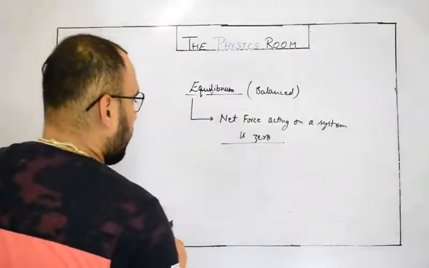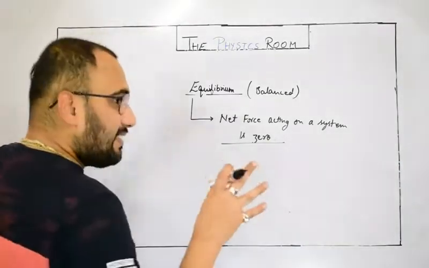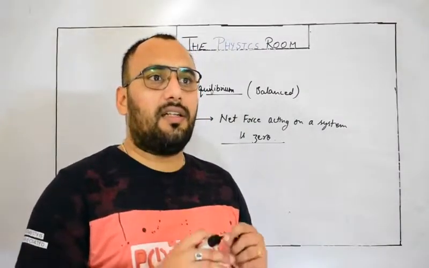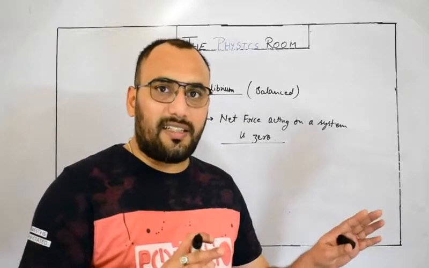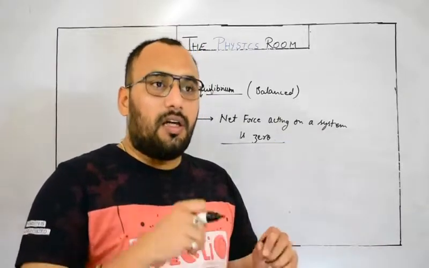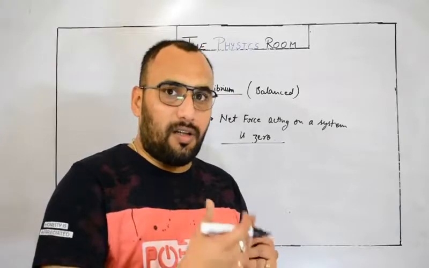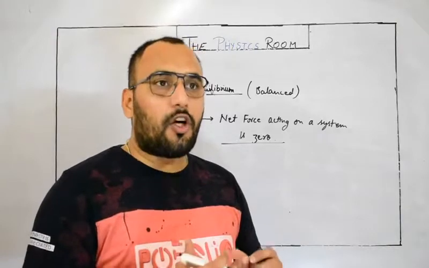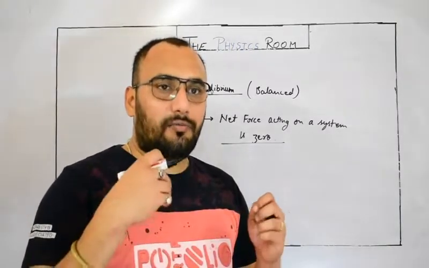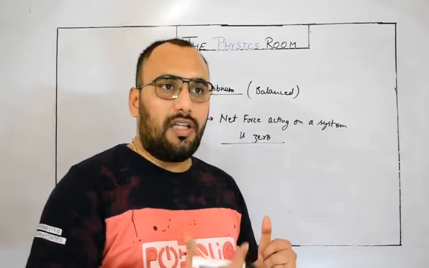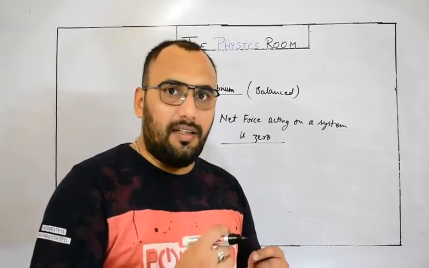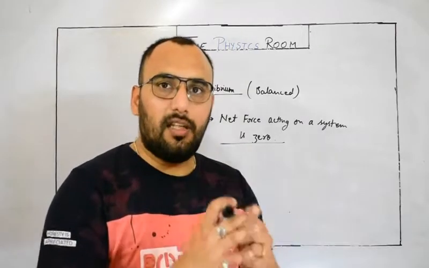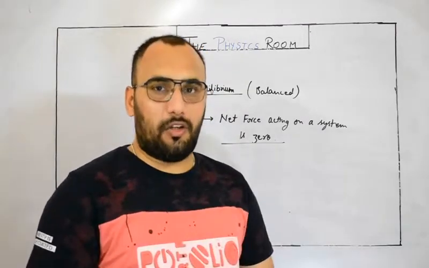Okay, there are two types of equilibrium. And listen, one thing we need to pay attention to: equilibrium doesn't mean that no force is acting on the body. If we say no forces are acting on the body, it means we are not talking about any effect of force. Right now we are talking about multiple forces actually acting on the body, and the resultant effect of all forces is zero. At that time, the body is said to be in equilibrium.